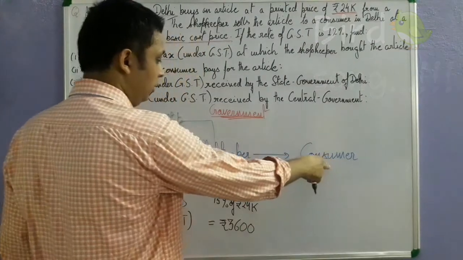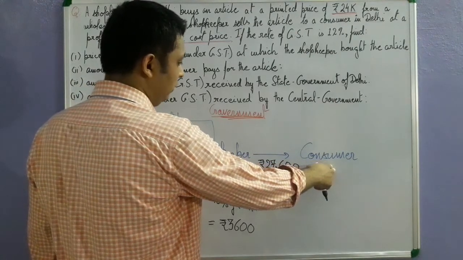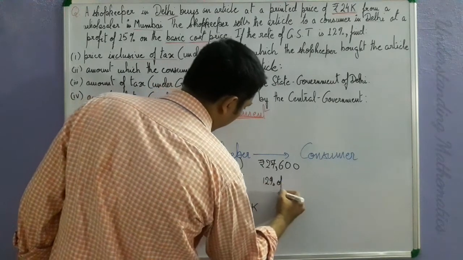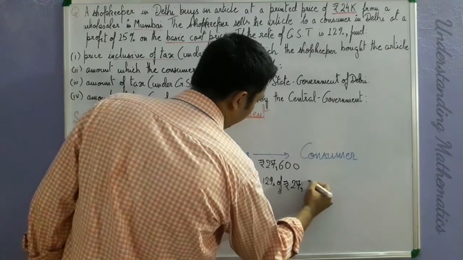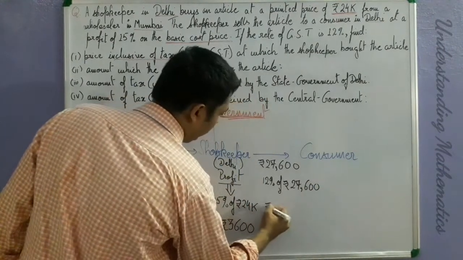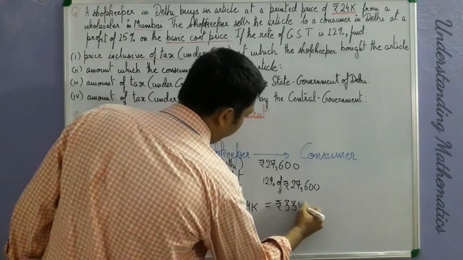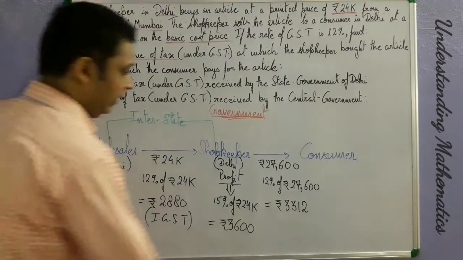The shopkeeper is selling the article to a consumer, so it should be known to the government. So again, a tax of 12% will be levied upon rupees 27,600. So when you calculate this, this will come out to 3,312. Calculations are simple here.